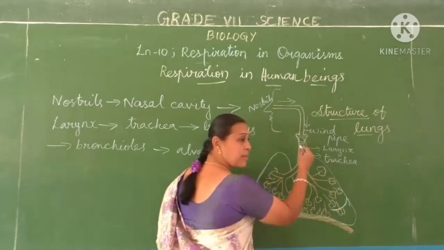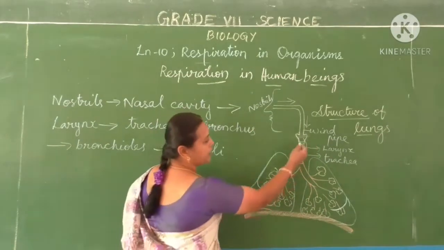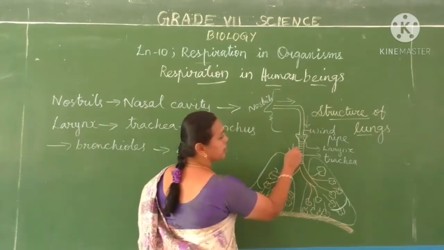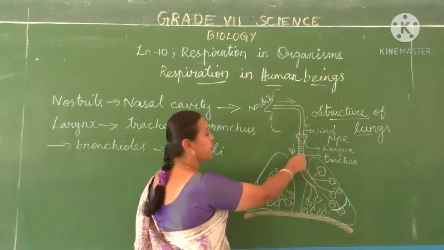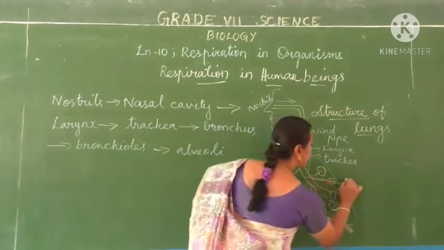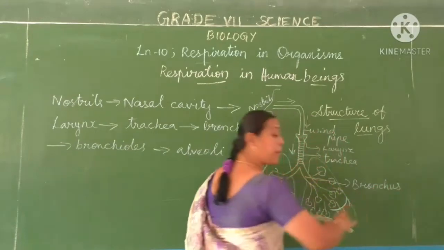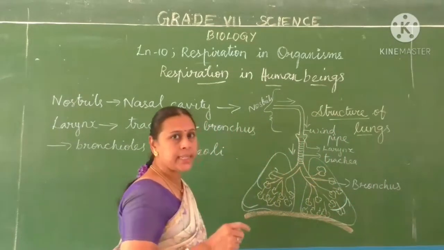This is the larynx where the sound is produced, and from that the air enters into the trachea, and the trachea divides into two parts. That is the bronchus; bronchus is the singular and bronchi is the plural.